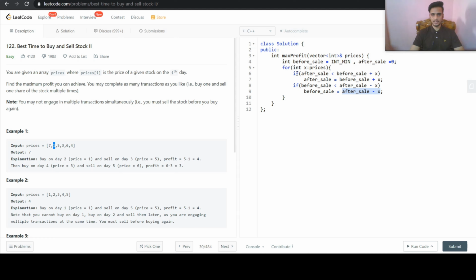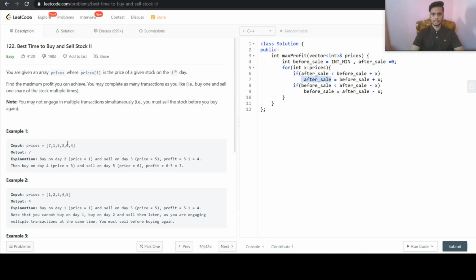And again on day 3 we will check whether after sale is less than before sale plus x or not. So before sale is minus 1, and after selling that stock on day 3, which has a stock price of 5, it will become minus 1 plus 5, so we will have a profit of 4. And after sale was 0, so 0 is less than 4, so after sale will become 4. So after selling that stock on day 3 and buying that stock on day 2, we made a profit. So that profit will be stored in after sale. Since after sale, our revenue became from 0 to 4.